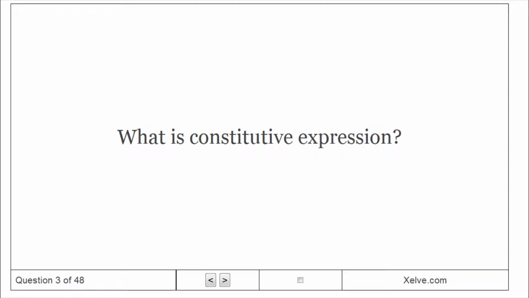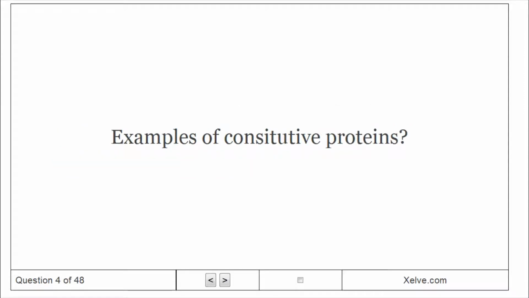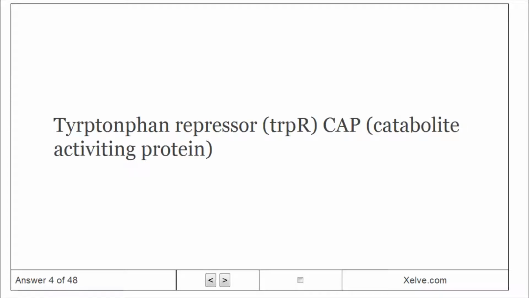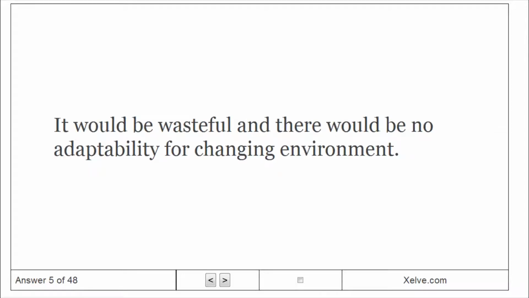What is constitutive expression? Some proteins are constantly needed for cell functioning. These are housekeeping genes, synthesized at all times. Examples of constitutive proteins: tryptophan repressor, TrpR, and catabolite activator protein, CAP. Why are all genes not constitutive? It would be wasteful and there would be no adaptability for a changing environment.